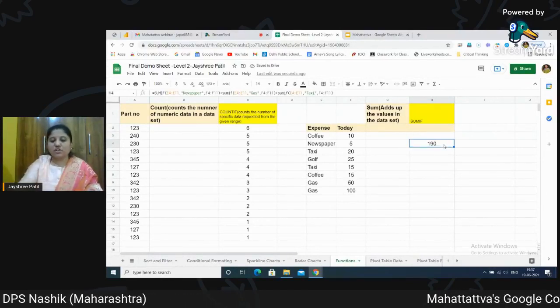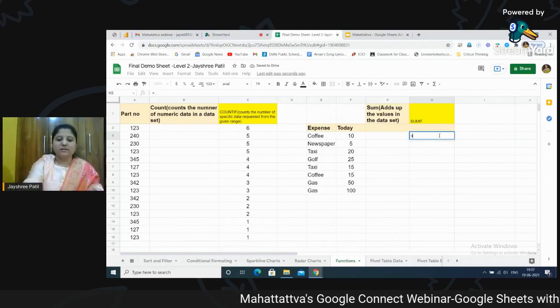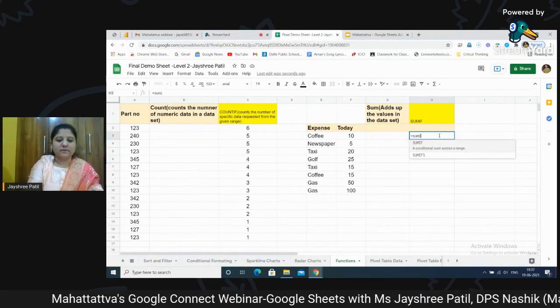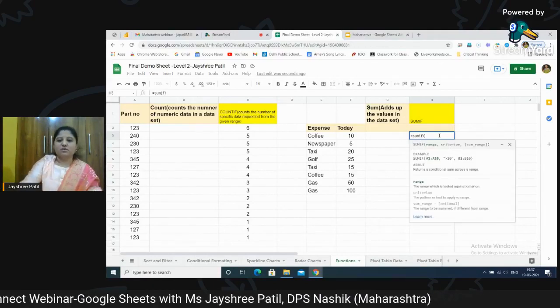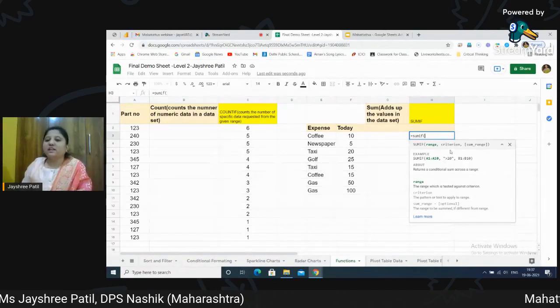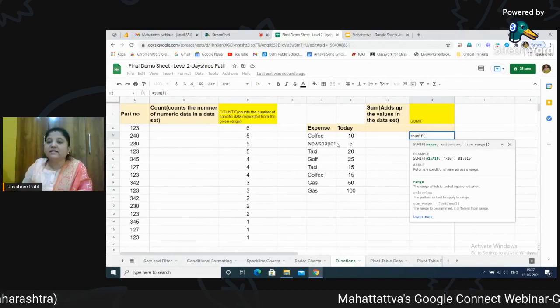We will just cross check also. As usual, write the equal to sign. Write the name of the function, that is SUMIF. The IF itself denotes that we are applying some condition, so use the sign. Now as you can see, it automatically gives us the condition over here. I am just selecting the range.